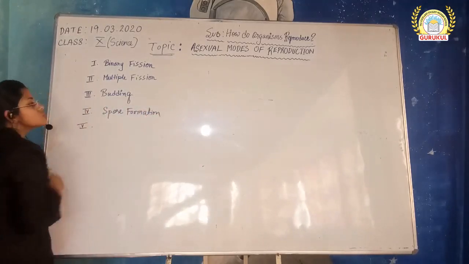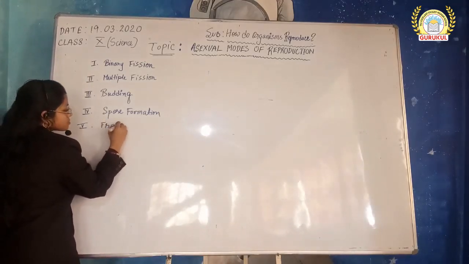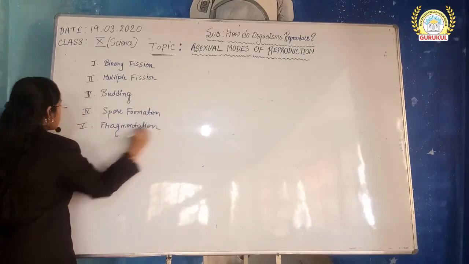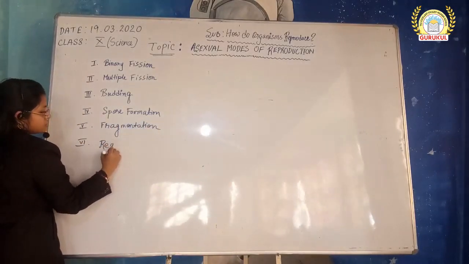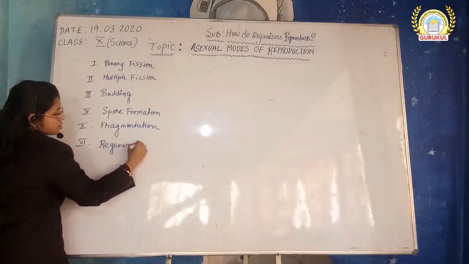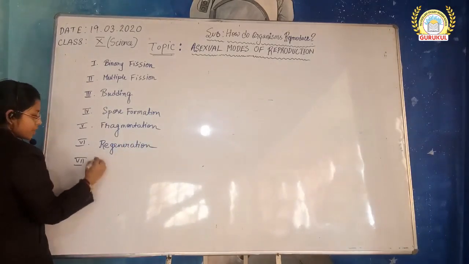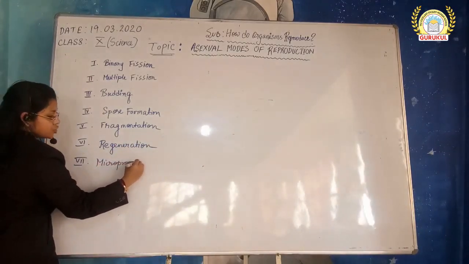Fifth topic is fragmentation. Sixth topic is regeneration. And the seventh topic is micropropagation.